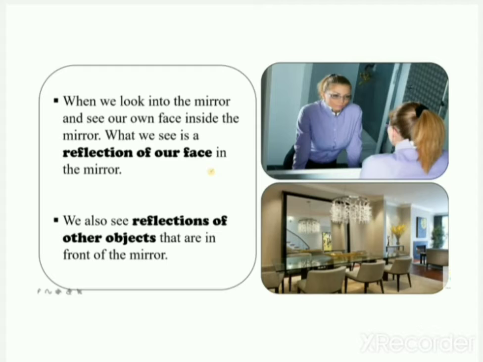It is a reflection of our face in the mirror. We also see reflections of other objects that are in front of the mirror. Look at the second picture. The reflections of objects are seen in the mirror. So we can see not only ourselves but other objects too in the mirror.